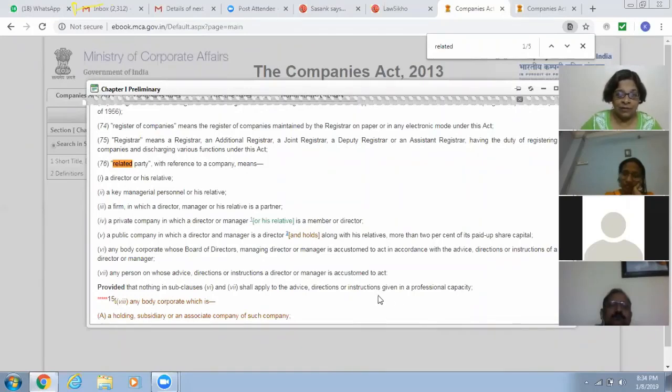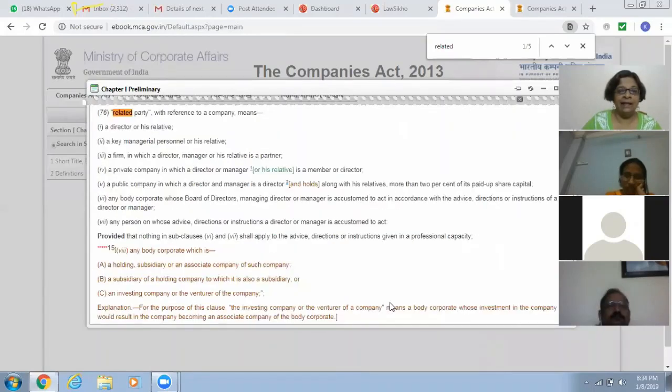Except that in this case also, if someone is giving that kind of advice only in a professional capacity, like a consultant, then they are not covered within the definition of this person whose advice, directions or instructions a director or manager is accustomed to act. And any body corporate which is a holding, subsidiary or associate company, a subsidiary of a holding company to which it is also a subsidiary, or an investing company or venturer of the company.